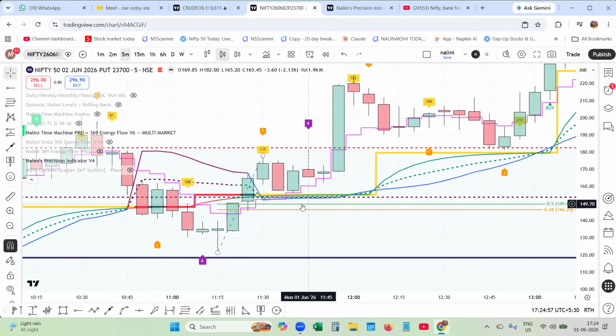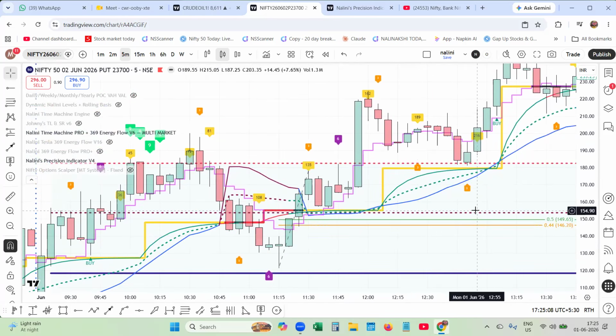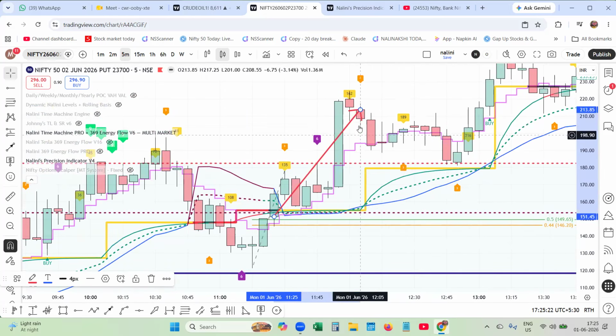You could have entered into this call or put option, keeping the stop loss 149. You can see how the pivot is supporting it. You could have entered at 145. You are not bothered once you enter. When the pivot is supporting, all time slots are supporting, and you can see the energy flow is towards the 369. Don't worry. When correcting, the energy flow is stagnating, that is indicating the compression. The 3 to 3 energy is compressed along with the time slot.